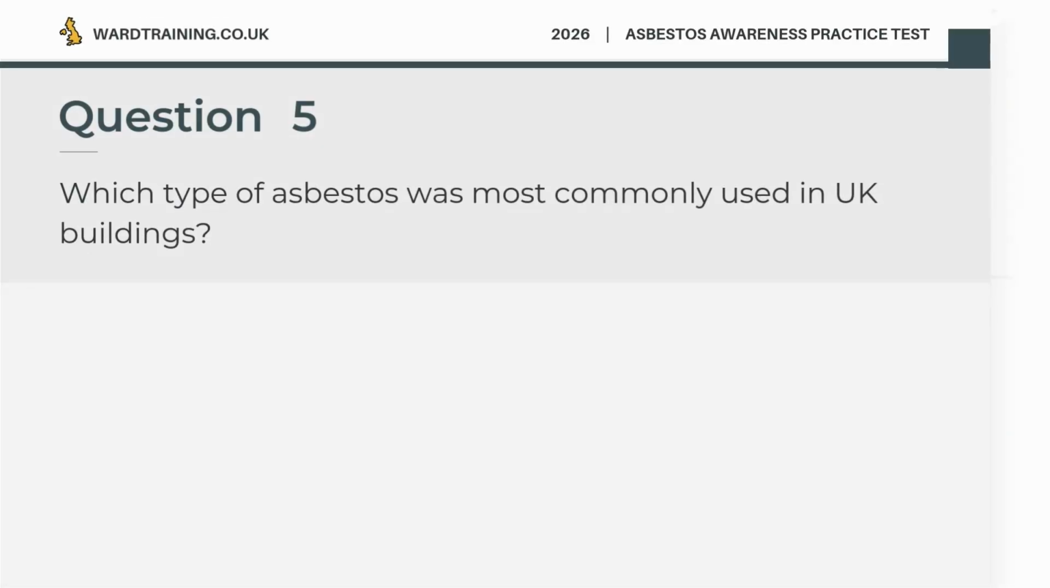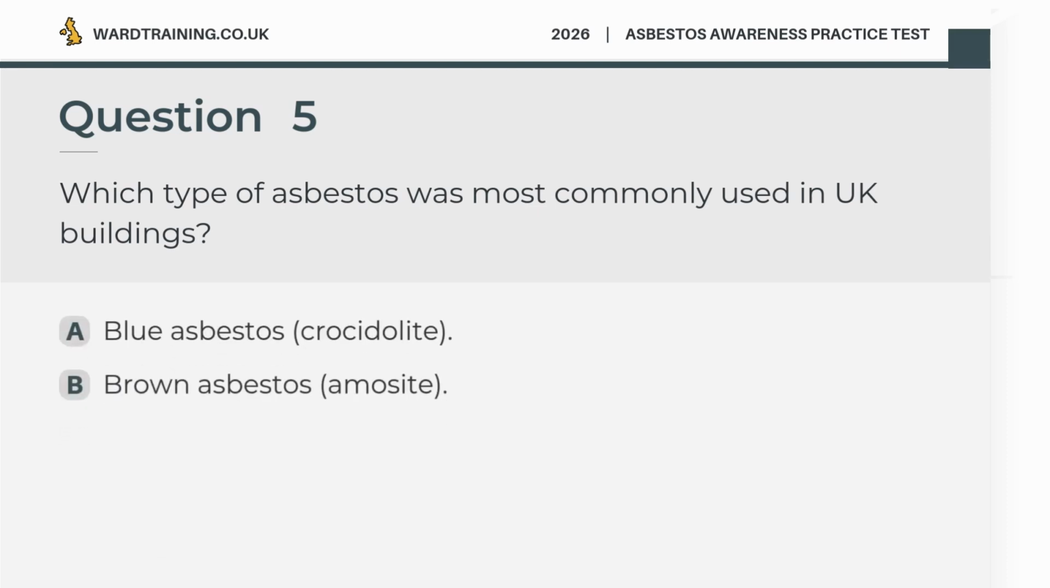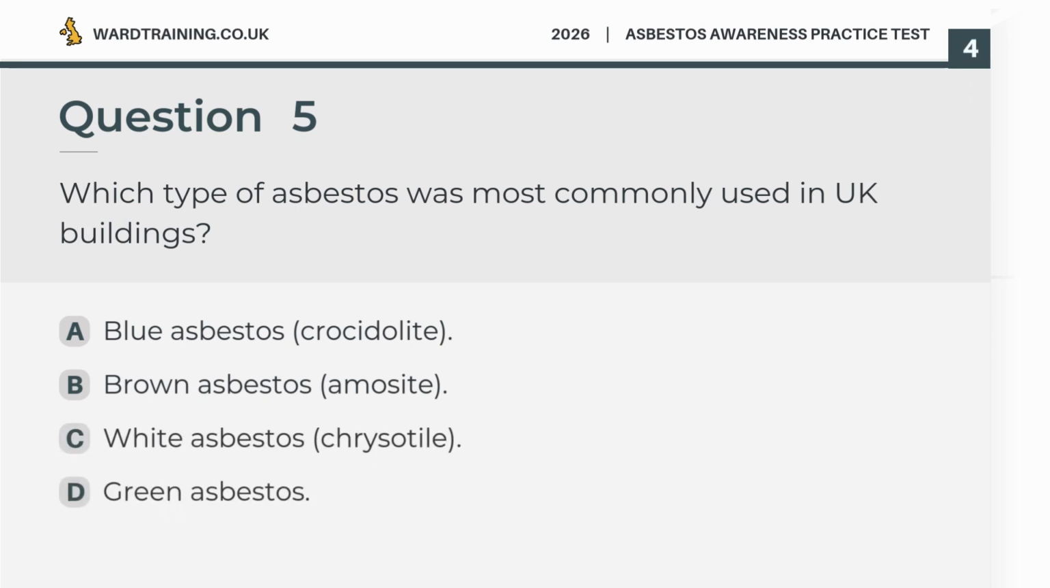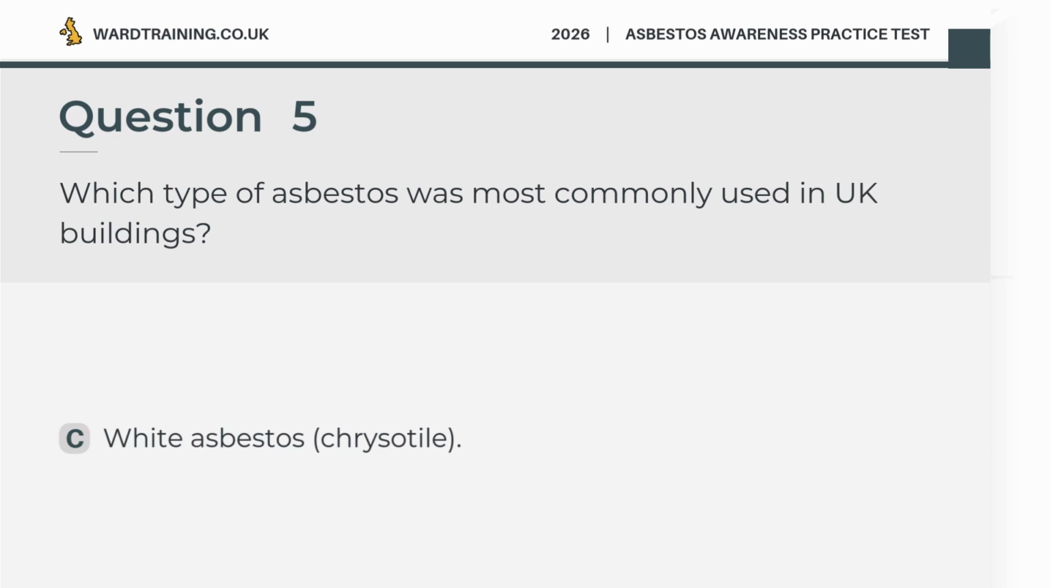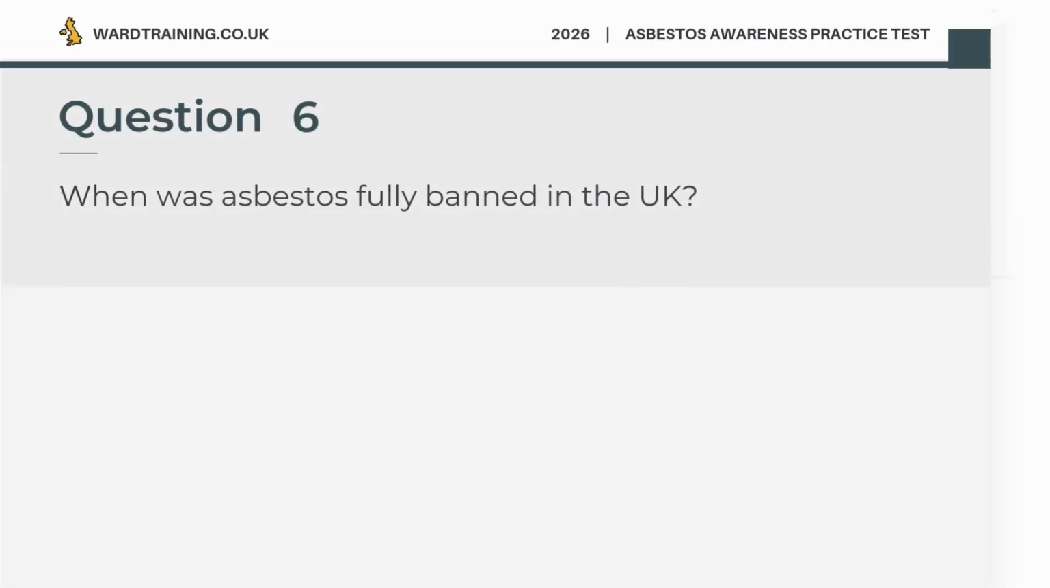Question 5. Which type of asbestos was most commonly used in UK buildings? A. Blue asbestos. B. Brown asbestos. C. White asbestos. D. Green asbestos. The correct answer is C. White asbestos.